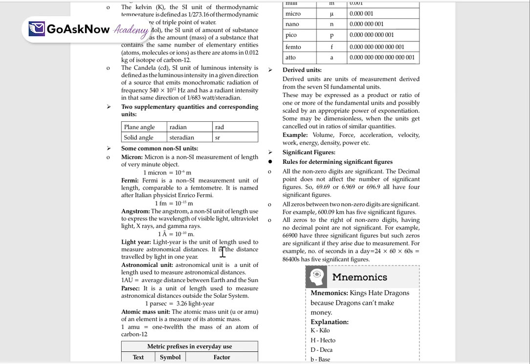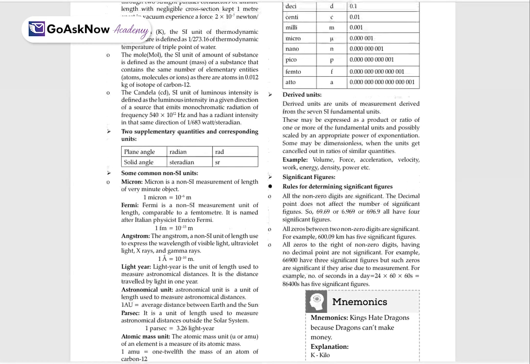Light year is a unit of length used to measure astronomical distance. Astronomical unit is a unit of length used to measure astronomical distance. Parsec is a unit of length used to measure astronomical distance outside the solar system. So basically, these all are non-SI units, and these are some common non-SI units.